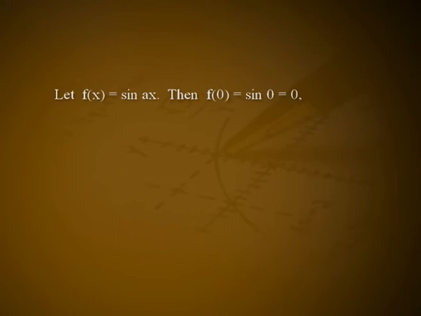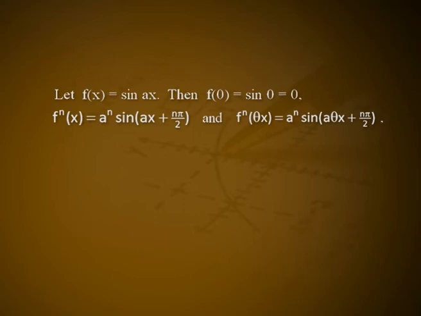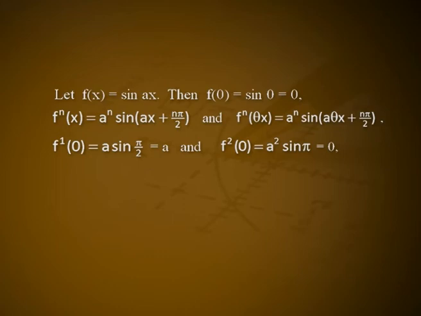Solution: let f(x) equal sin ax. Then f(0) equals sin 0 equals 0, f^n(x) equals aⁿ sin(ax plus nπ by 2), and f^n(θx) equals aⁿ sin(aθx plus nπ by 2). f'(0) equals a sin π by 2 equals a, and f²(0) equals a² sin π equals 0.